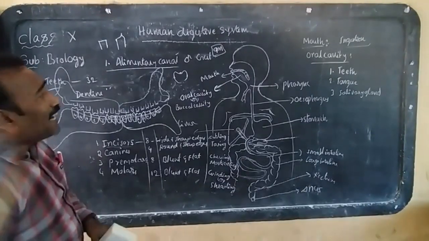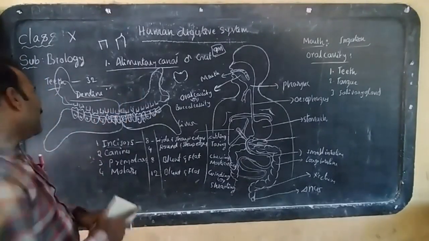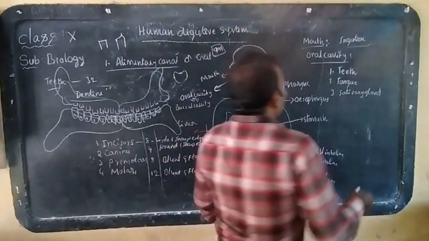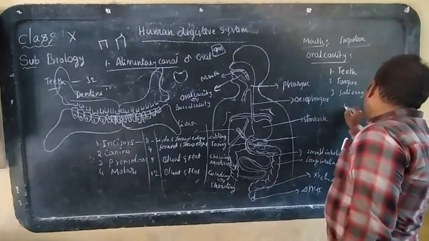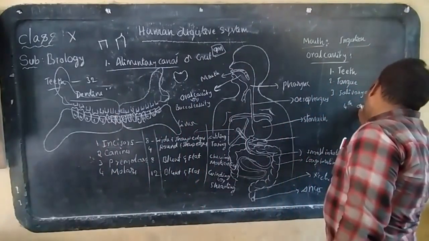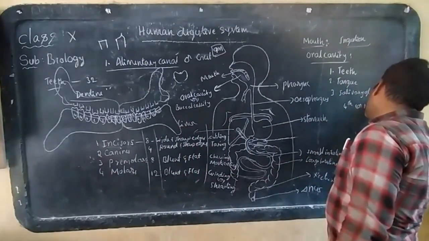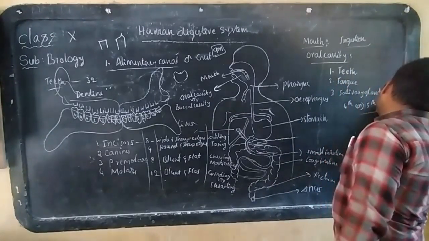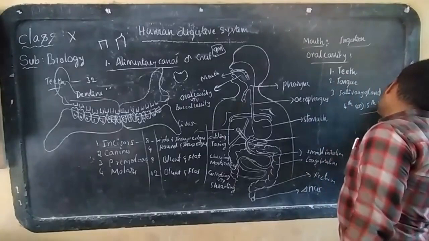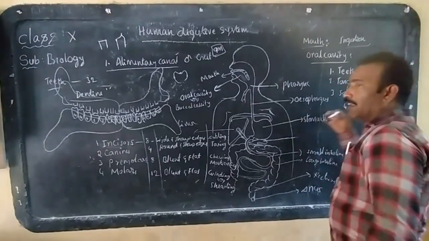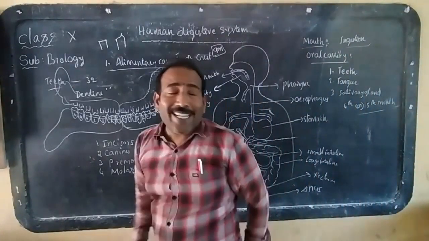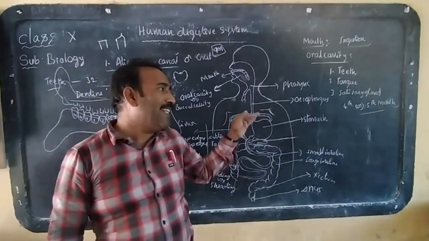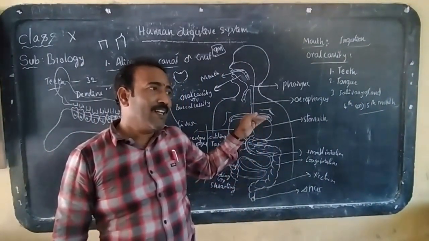Do you know at what age teeth are formed in the human being? Listen to me. At the 4th or 5th month, teeth formation starts in the human being, during childhood, in the infant stage.